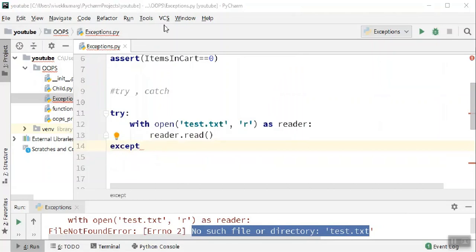Now understand, that means if there is an exception raised in the try block, control will immediately come to the except block without failing the test case.